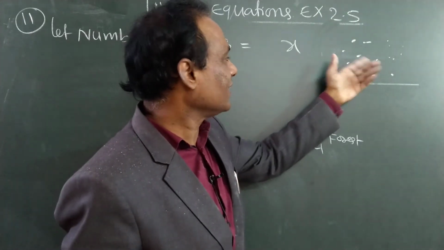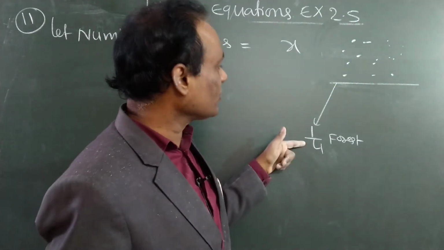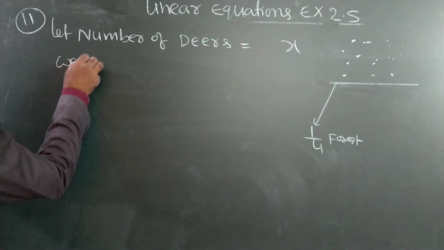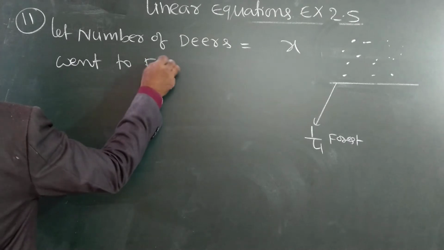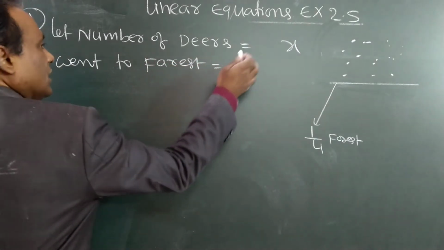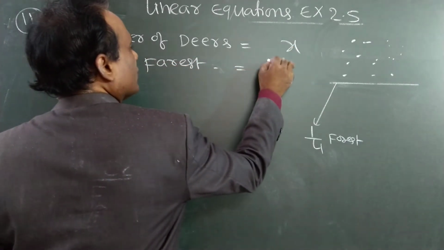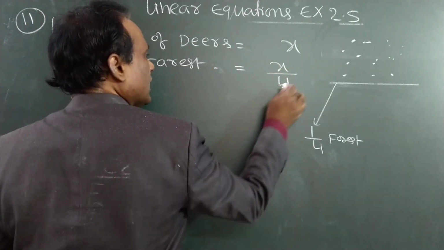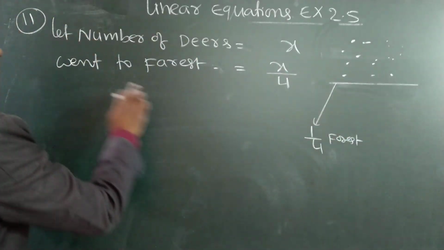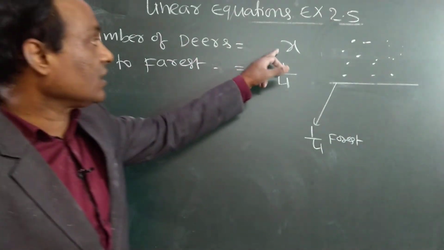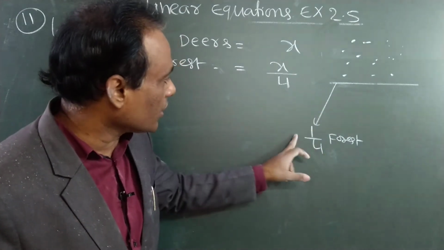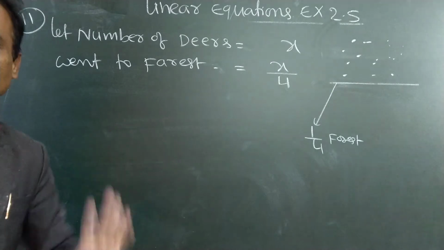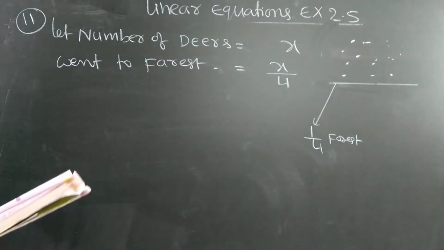One-fourth of the total group went to the forest, but we don't know how many there are. X. So one-fourth means x by 4 went to the forest. Out of x deer, one-fourth means 1 by 4 into x. 1 by 4 into x means x by 4 went to the forest. Okay. Next.